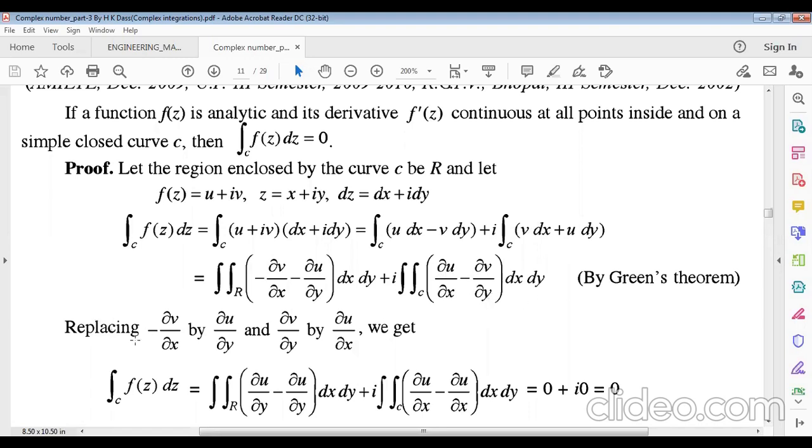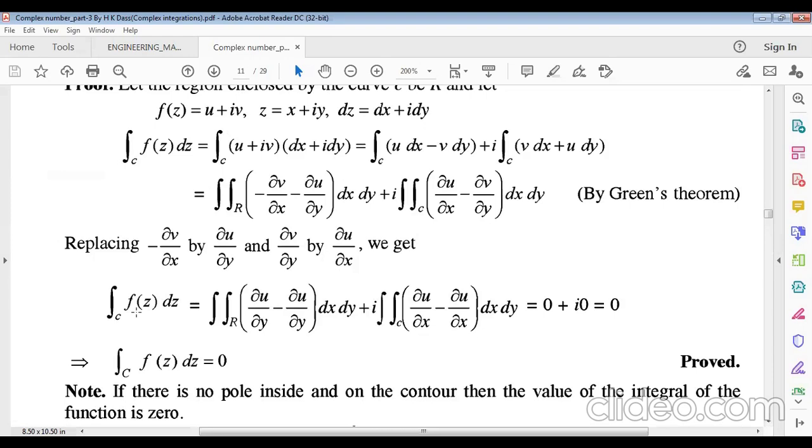This equals 0. Now replacing minus del v by del x by del u by del y, and del v by del x by del u by del x, these are actually the Cauchy Riemann conditions. Using the Cauchy Riemann conditions, we get the contour integration of f(z) dz equals, just this value becomes 0, and this also becomes 0, and this will be wholly 0.